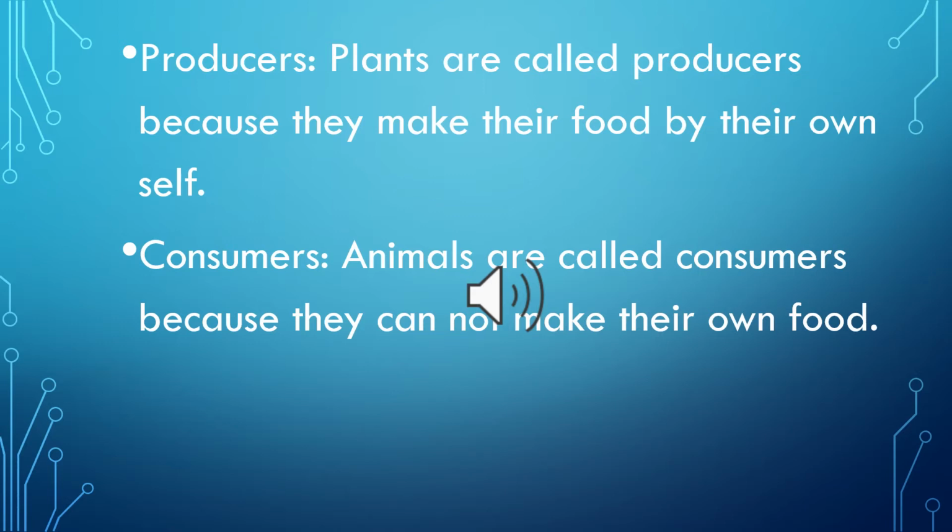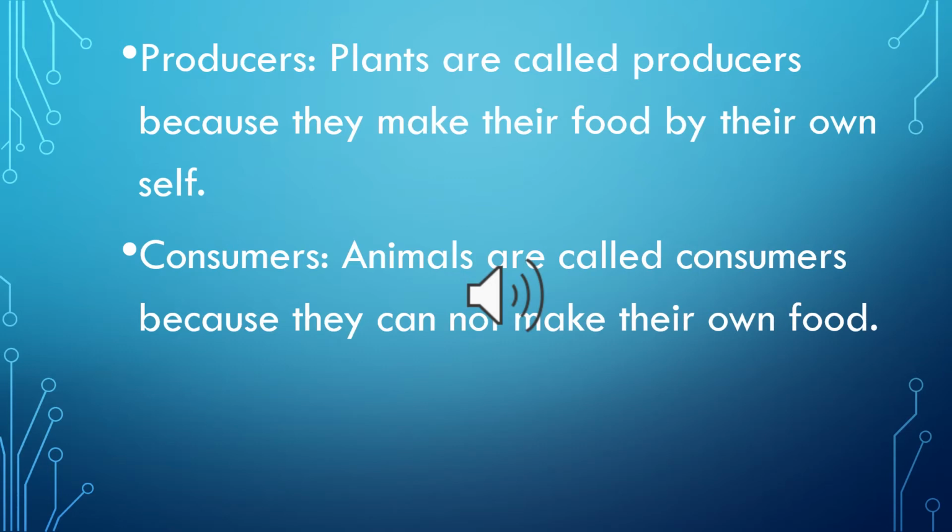Now, the consumers are of three types: primary, secondary, and tertiary. Primary means first. So, those organisms which first eat the producers are called primary consumers. They are also called herbivores because they are grass-eating animals.